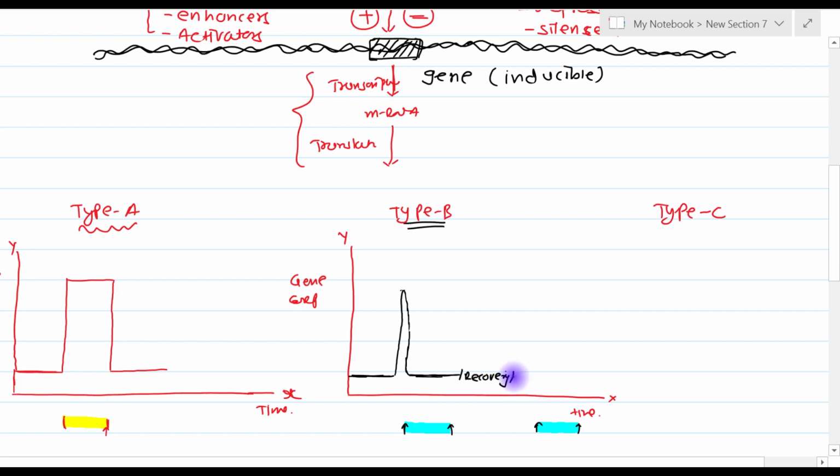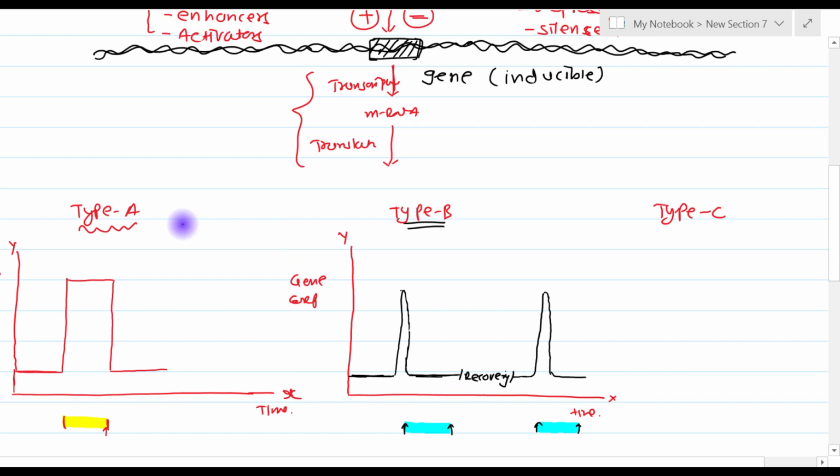Once the time has passed and you again introduce the positive regulator, the same thing will happen: immediately there is an increase in the expression of the gene, and within a fraction of time it comes back to the basal rate and remains so.